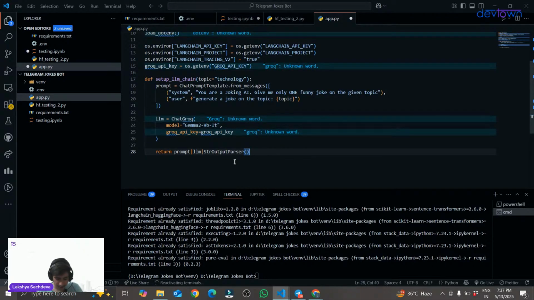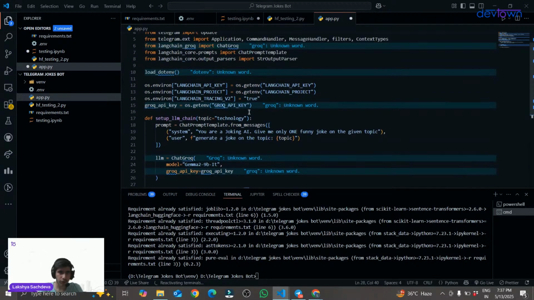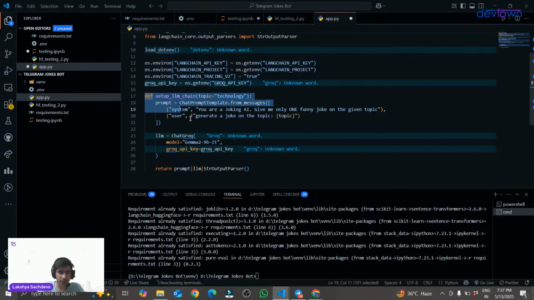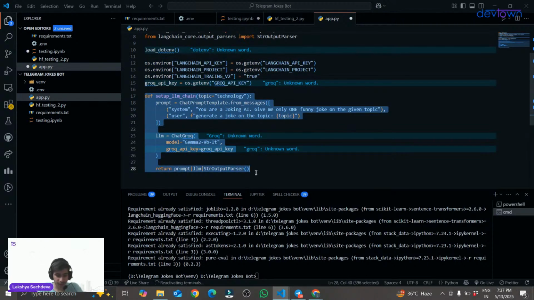Till now everything clear guys? How I have set up my LLM chain in the function setup_llm_chain. First of all, I have imported all the necessary libraries. Then I have set up my API keys and everything. Then I have created a function with the name setup_llm_chain, where I have set up my LLM chain. Till now everything clear? Clear, great.